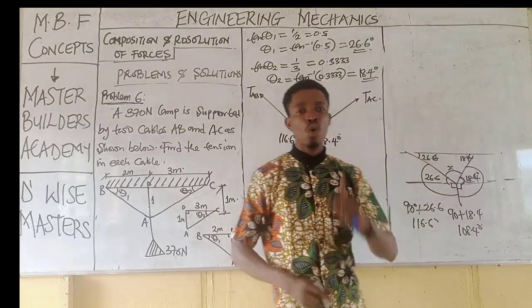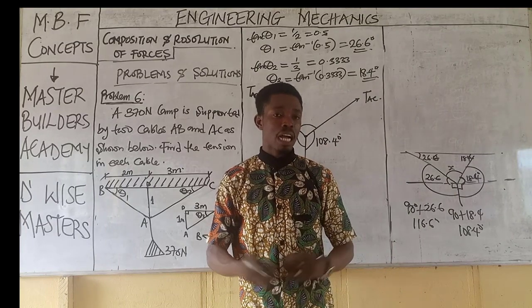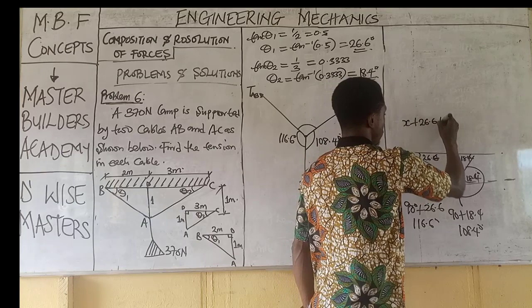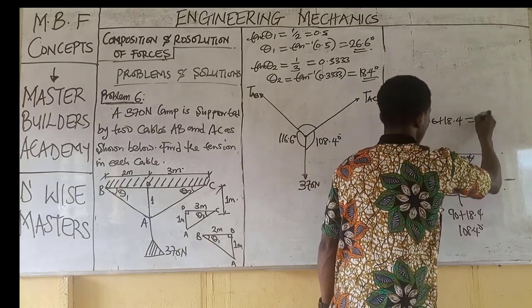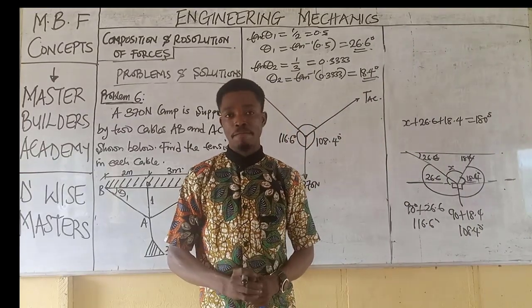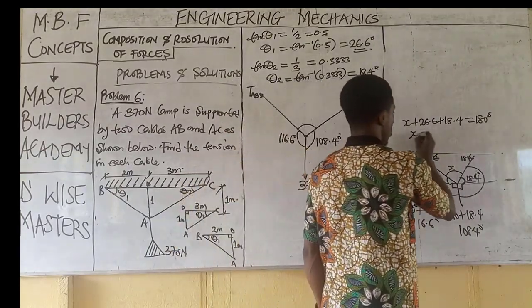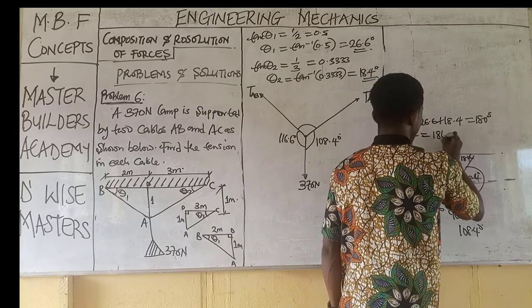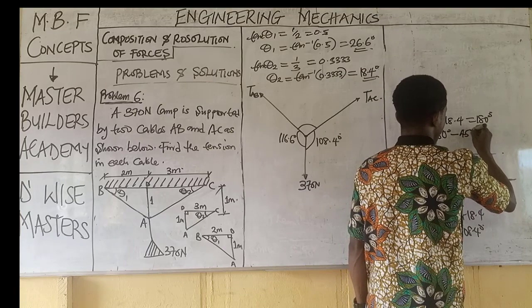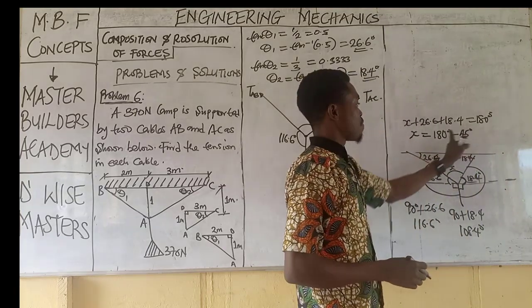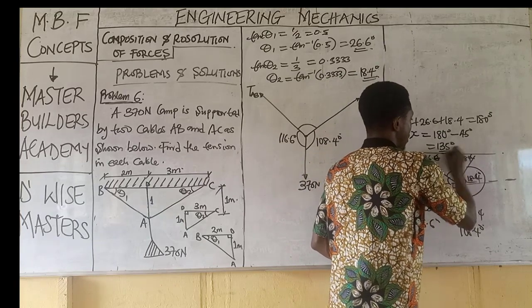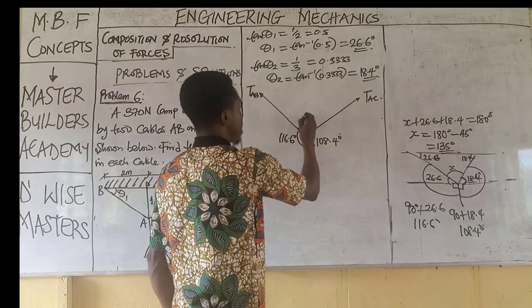Reason: angles on a straight line. Then if we make x the subject of the formula, we will have 180 degrees minus 45 degrees, which gives us 135 degrees. Therefore, the angle between the two tensions is 135 degrees.